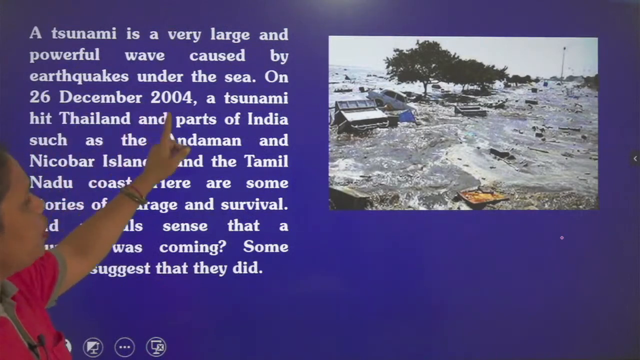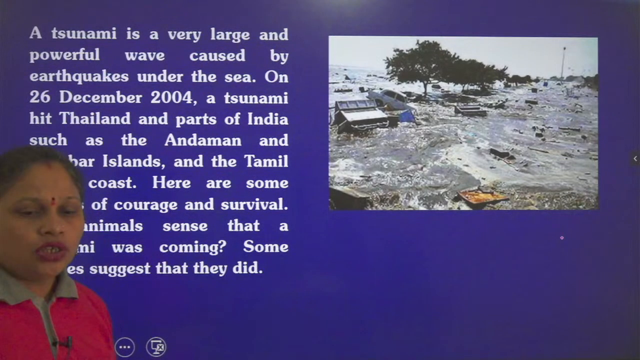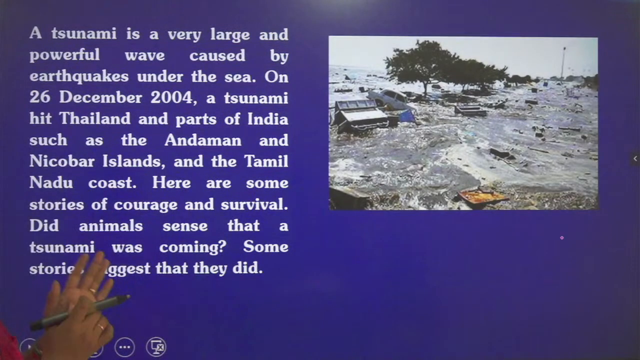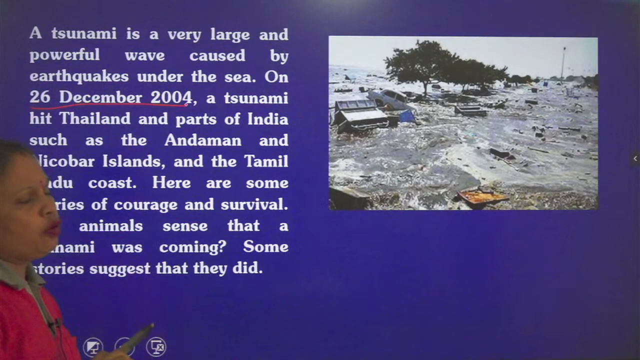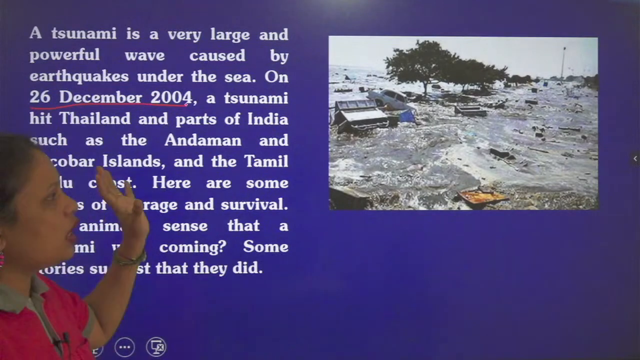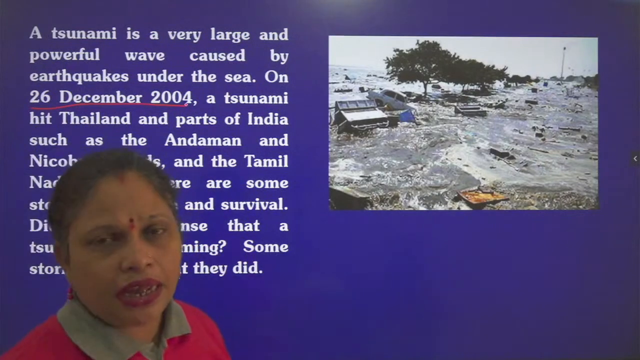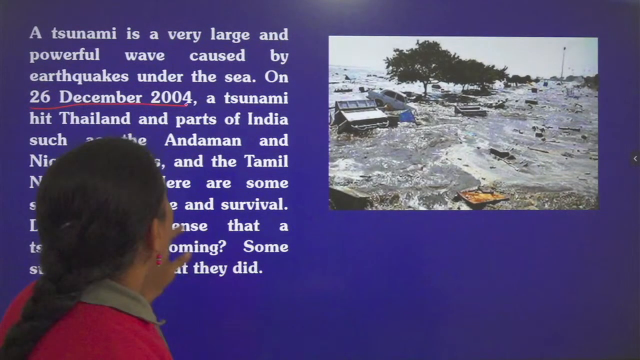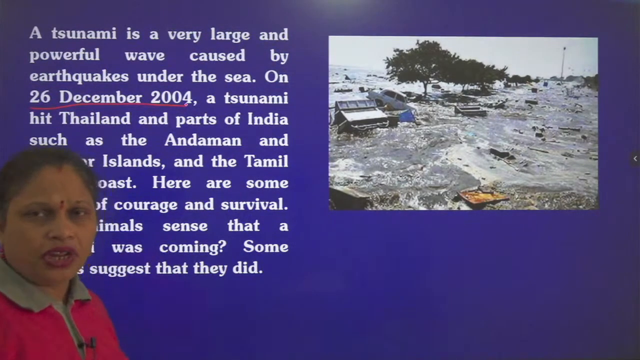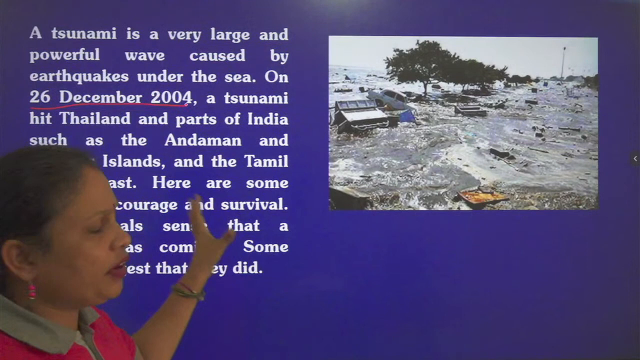On 26th December 2004, a tsunami hit Thailand and part of the Andaman and Nicobar Islands. So not only India but also outside India, in Asia, Thailand, was affected. In 2004, which means 17 years ago, you might not even have been born at that time. So this massive tsunami was experienced in the western island part of India and Thailand: the Andaman and Nicobar Islands, and the Tamil Nadu coast. So the Tamil Nadu coastal area of India, and again Andaman and Nicobar on the western side. These are the parts affected from India and Thailand.